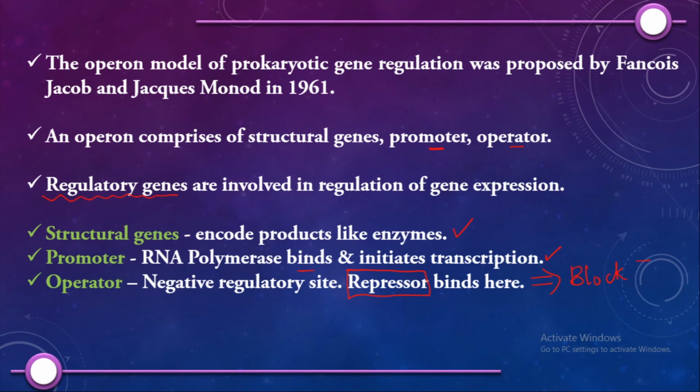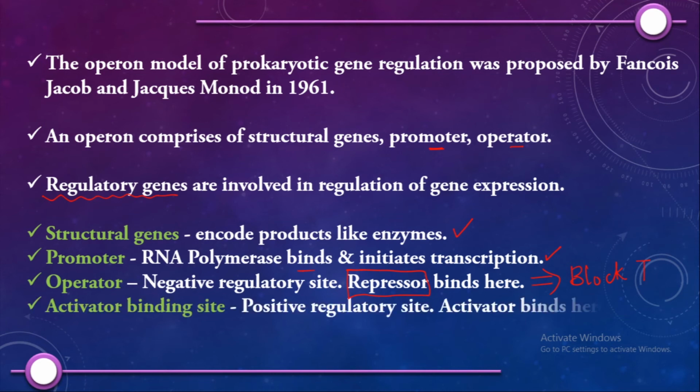Next, operons also contain certain activator binding sites. These activator binding sites are positive regulatory sites. It means if the cell wants this particular operon to be activated, then it is going to synthesize certain proteins called activator proteins, and these activator proteins will activate the transcription.